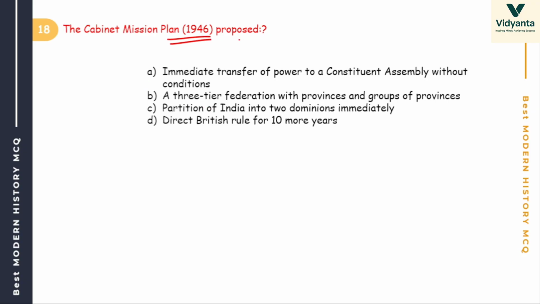Next, Cabinet Mission Plan 1946 proposed immediate transfer of power to a constituent assembly without condition, a three-tier federation with provinces and group of provinces, partition of India into two dominions immediately, and at the last, direct British rule for 10 more years. Cabinet Mission Plan 1946. So the answer is B, the three-tier federation with provinces and a group of provinces. Clear? And also an interim government.